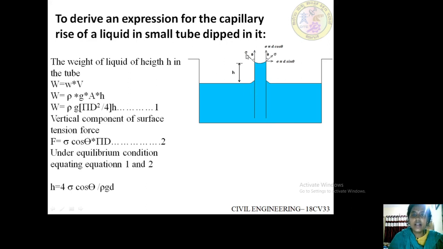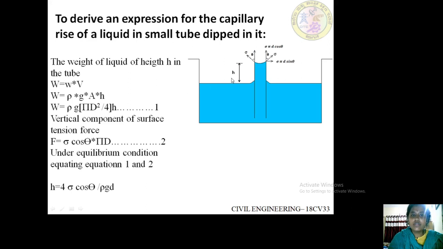So the weight of water of height h is given by W is equals to small w into V. So here small w, specific weight, can be replaced as rho into g, and volume as area into height. Okay, so weight will be equal to rho g, instead of area, we can take it as pi d square by 4 into h.